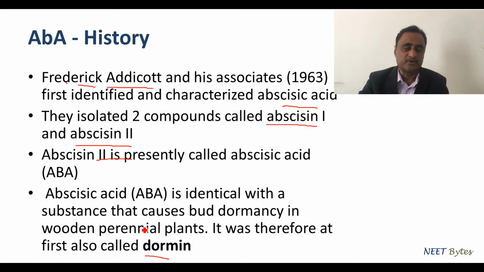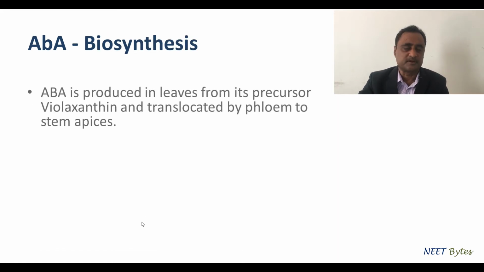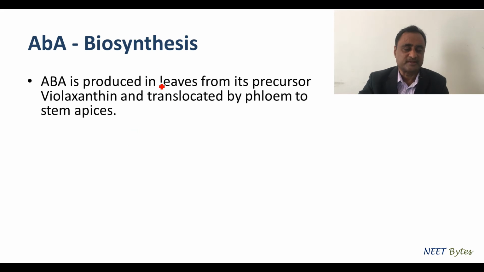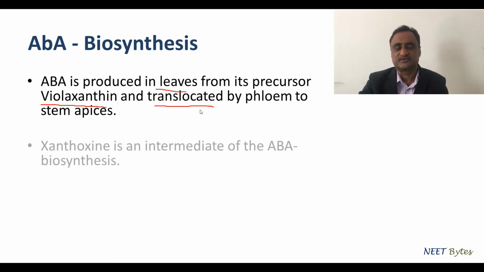Now let's talk about the biosynthesis. It is produced in leaves from its precursor, violaxanthin, and is translocated by phloem to the stem. Xanthoxin is the intermediate of ABA biosynthesis.